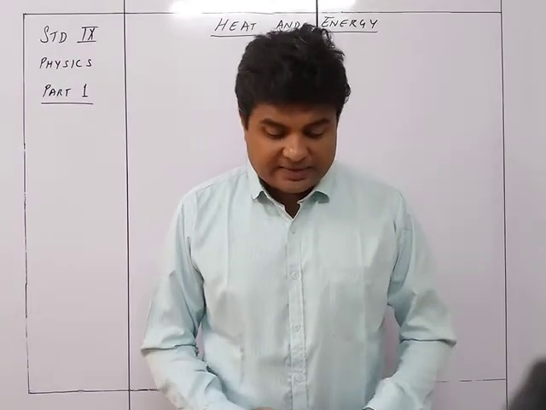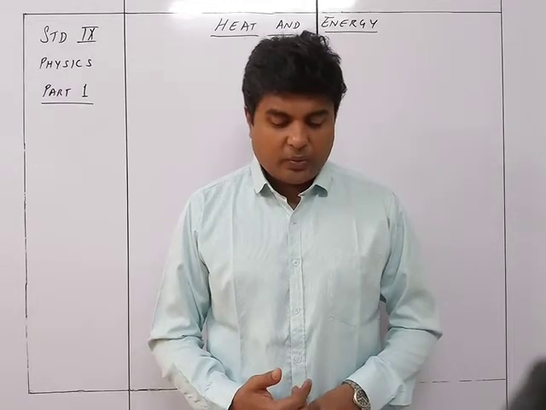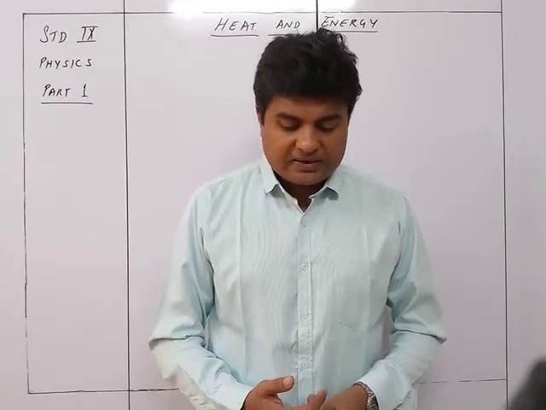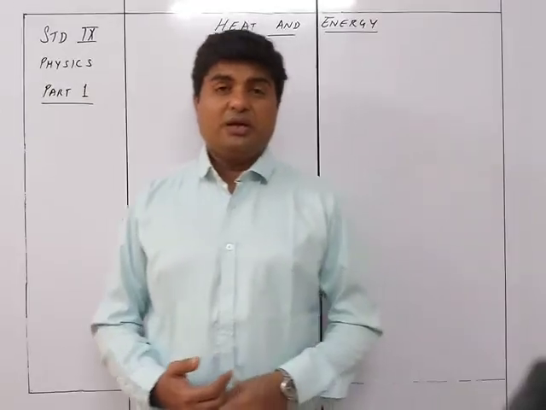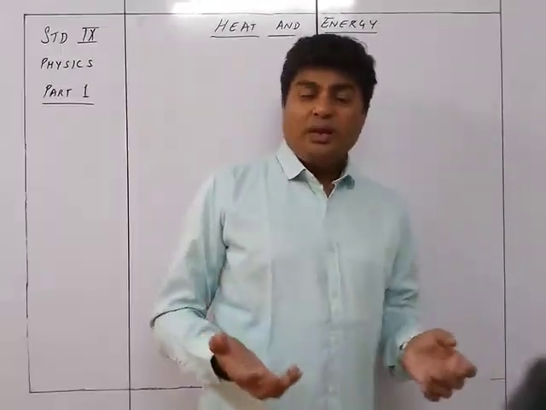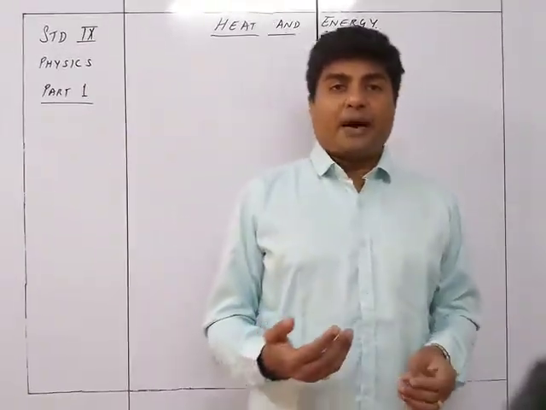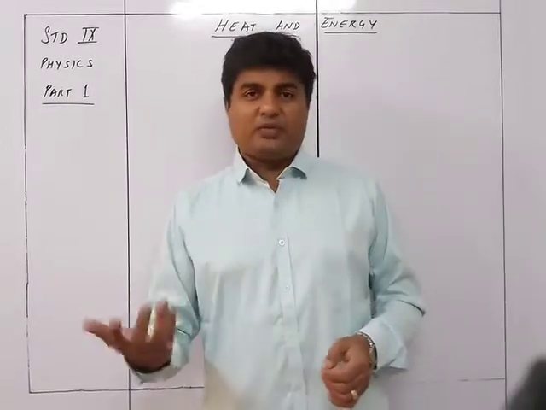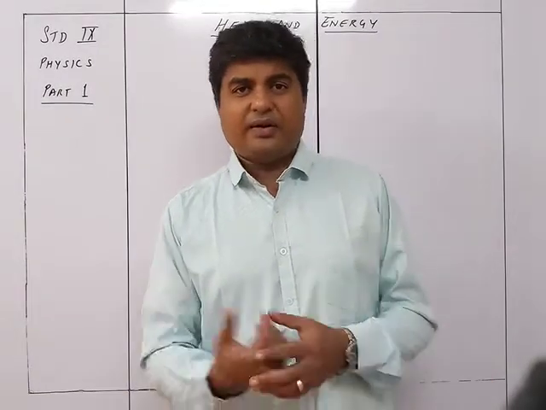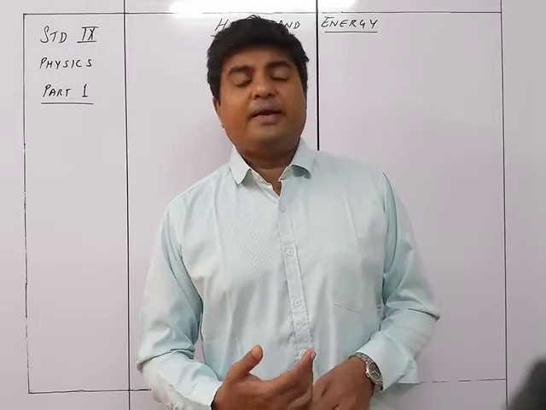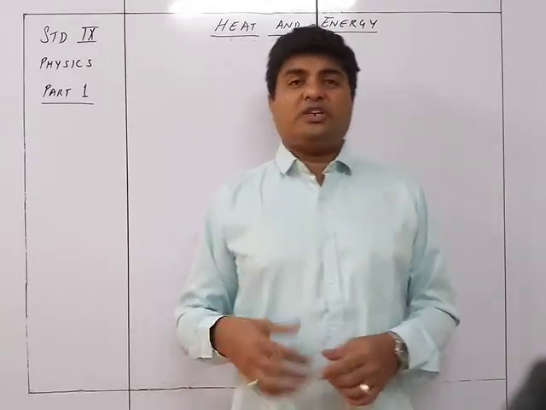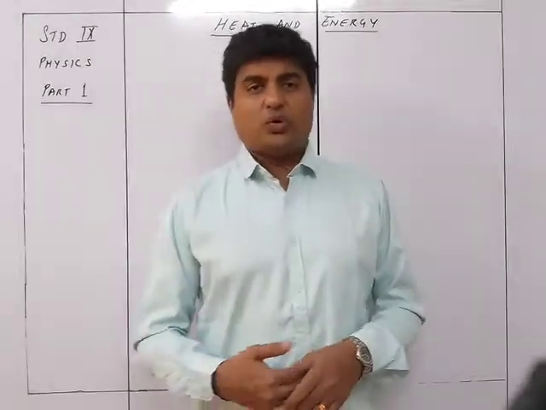In all these cases, heat is produced either by doing work or by providing energy in some form other than heat. Either heat is generated when some work is done, or one form of energy is converted into another form which produces the heat.